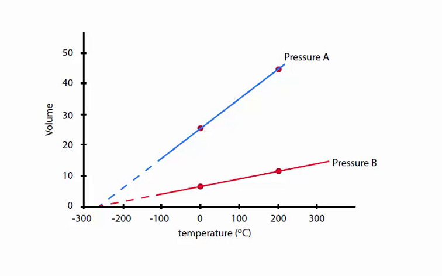So that temperature would be negative 273.15 degrees Celsius or negative 459.67 degrees Fahrenheit. That is the lowest value the temperature can go. And you can see that regardless of the initial differences in pressure, if we extend the lines to zero volume, they all intercept at negative 273.15 degrees Celsius or negative 459.67 degrees Fahrenheit. This is absolute zero. This is the lowest attainable temperature.